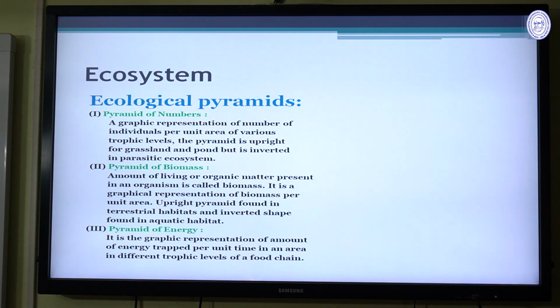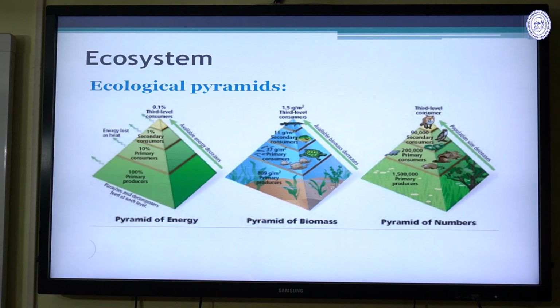Pyramid of biomass: the amount of living or organic matter present in an organism is called biomass. It is a graphical representation of biomass per unit area. Upright pyramids are found in the terrestrial habitats and the inverted shape is found in the aquatic habitat. Then the pyramid of energy is the graphic representation of the amount of energy trapped per unit time and area in the different trophic levels of the food chain. These are the pyramids: pyramids of energy, pyramids of biomass, and pyramids of numbers.